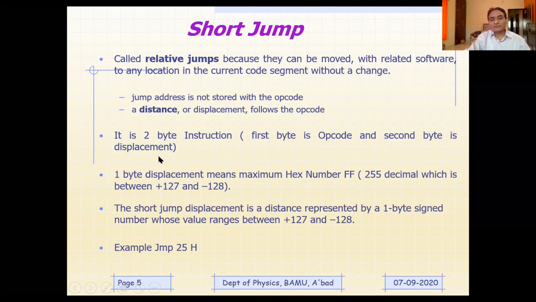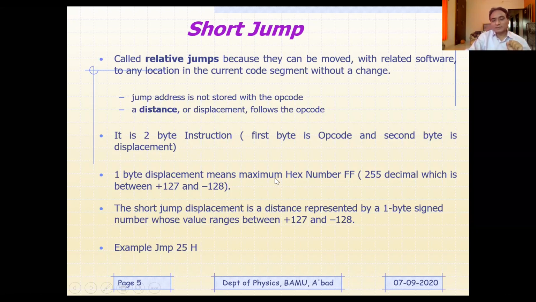First of all, it is a 2 byte instruction. The first byte is the opcode, and the second byte is going to be the displacement. So this is jump displacement, and there will be one opcode for the keyword, because JMP, jump, is the keyword, and another code for the displacement. That is why it is only a 2 byte instruction.